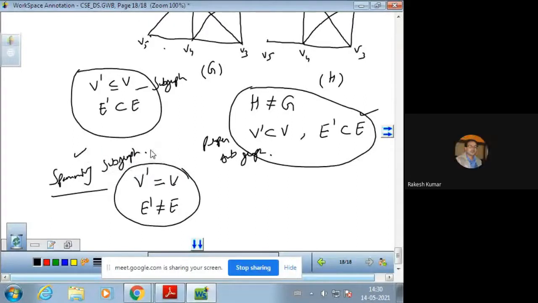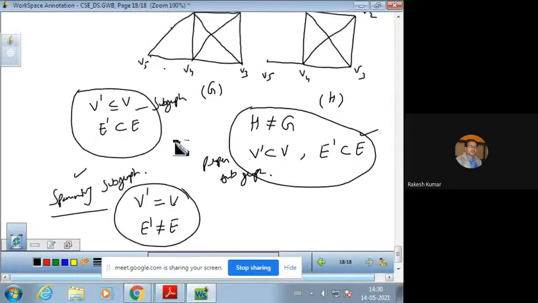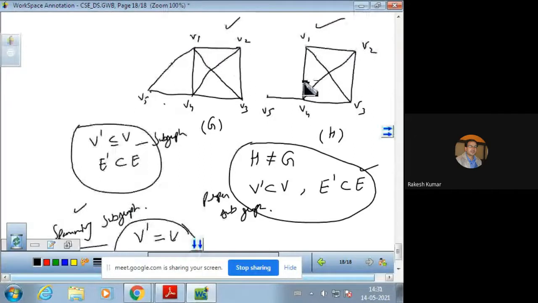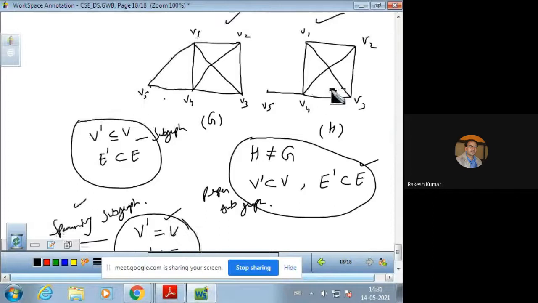Now the number of vertices are the same. This is the case of a spanning subgraph because the number of vertices are the same but edges are fewer in the new graph. So the new graph is said to be the spanning subgraph of the given original graph.